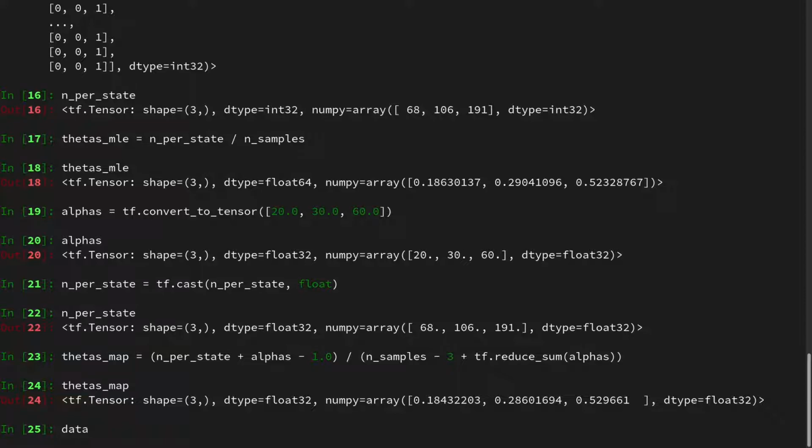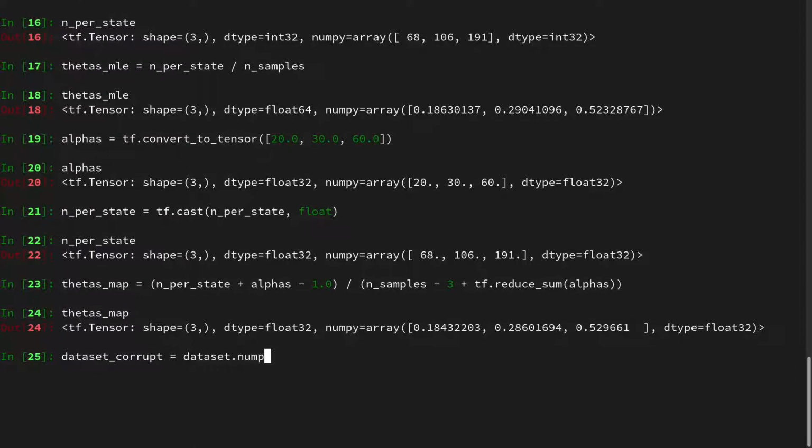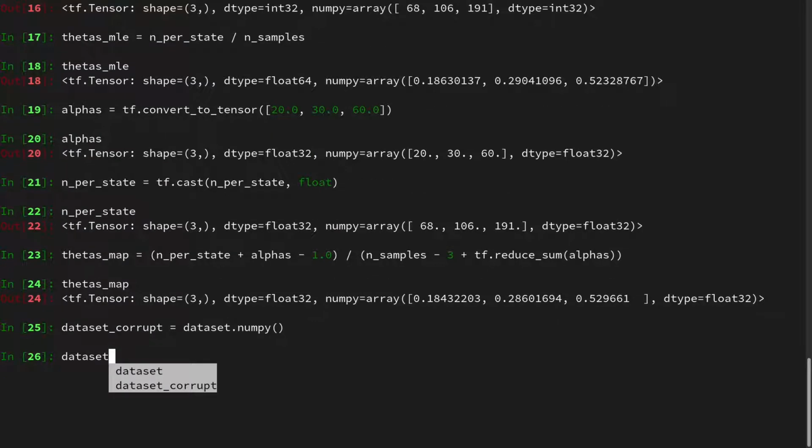And I will create a copy. I will call this dataset corrupt, and I will use dataset.numpy in order to transfer to the numpy world, because we want to modify the array. And we will do this as follows, in that we set the last elements, starting at day 200 all the way to the end, to 100. So it was a corrupt observation, and we just observed cloudy weather.